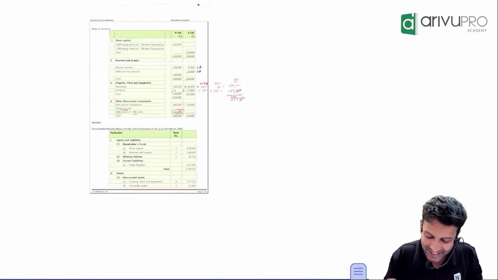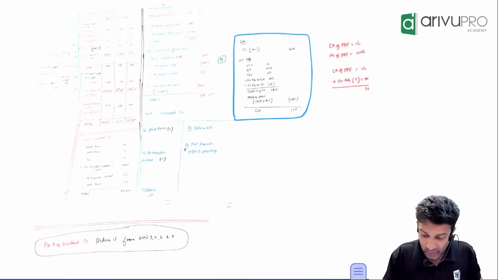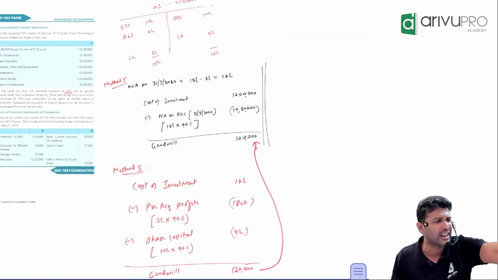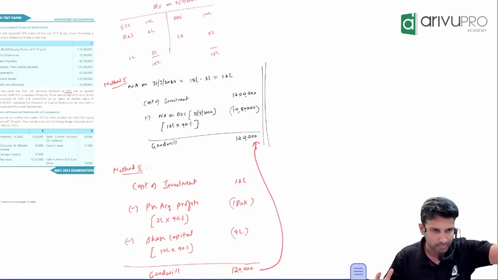Done. Okay, this is sorted. Oh, it's getting late now. Every question is getting late. I have one more to be done. I think I have to do that. That is consolidated P&L. Maybe this alone I'll do for someone's interest. 5 minutes of this, 1 question on consolidated P&L, and this chapter will be done.